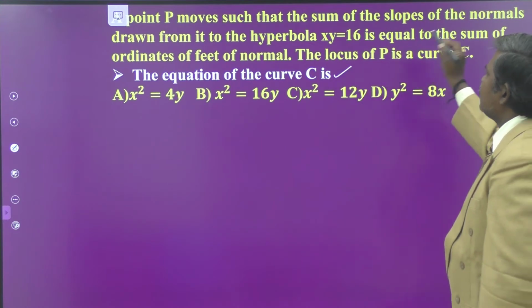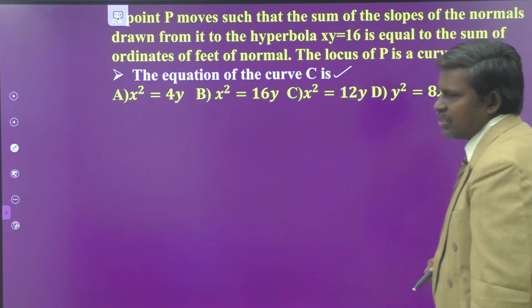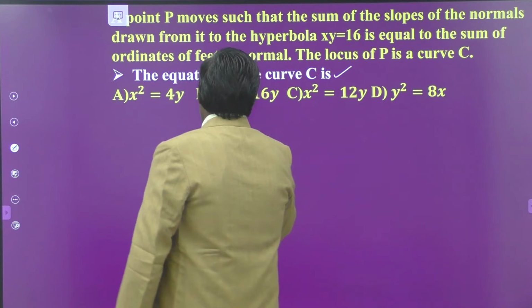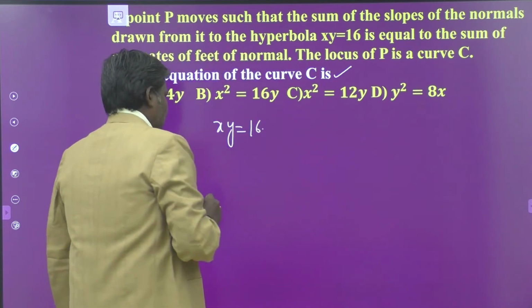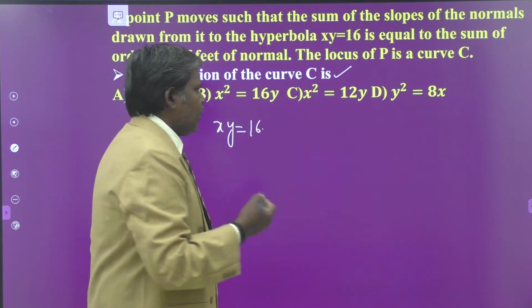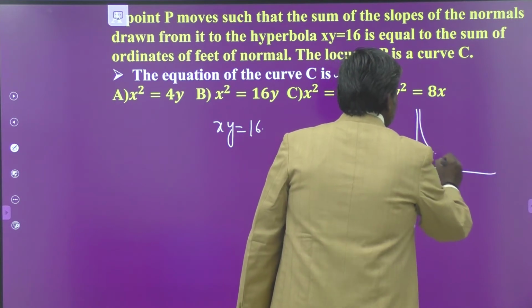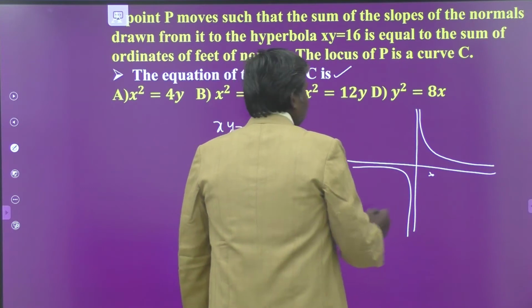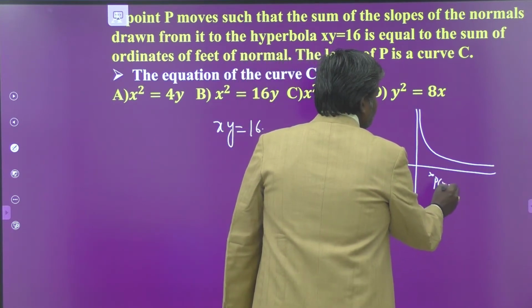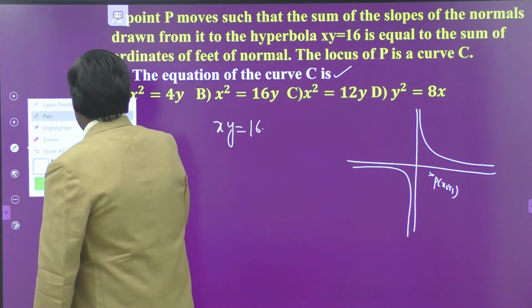A point P moves such that the sum of the slopes of the normals drawn from it to the hyperbola xy is equal to 16. So your hyperbola is a rectangular hyperbola, xy equal to c square form. How many normals can you draw from the given point to the hyperbola in general? 4 normals. This is your rectangular hyperbola. Some point P is there. You are going to find the locus of this point P (x1, y1). From that point generally at most 4 normals can be drawn.